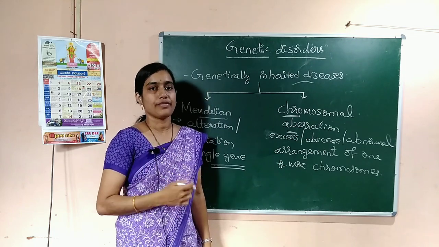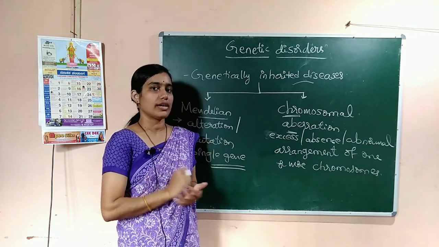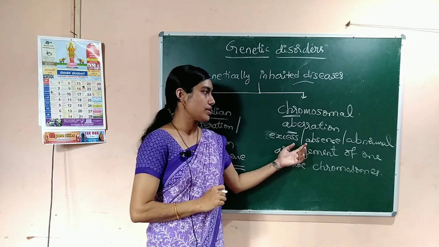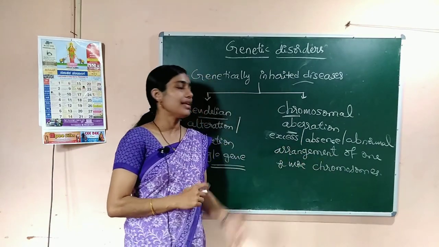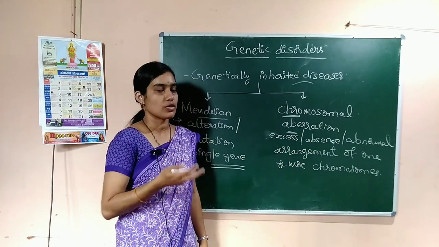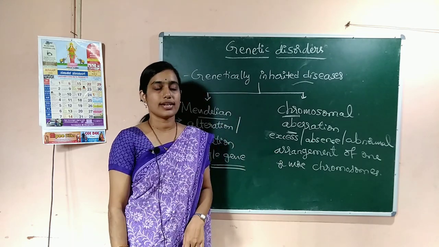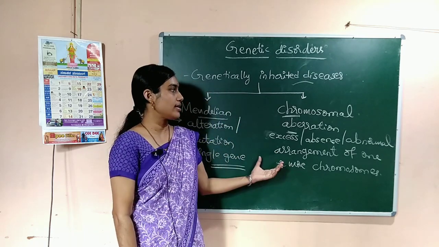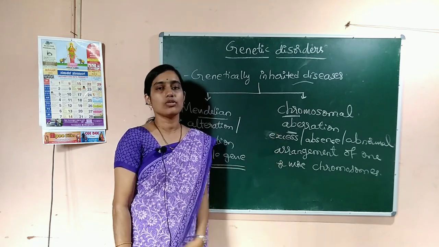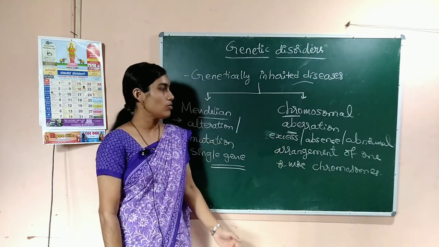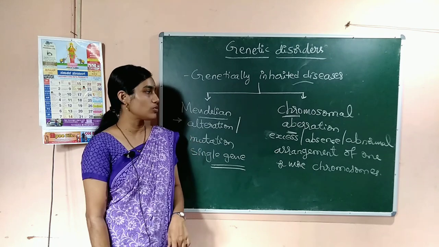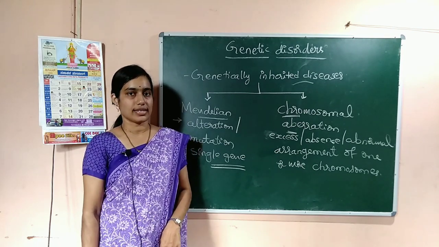So, the individual does not have the particular number of chromosomes. Absence of some chromosomes or abnormal arrangement of the chromosomes also results in genetically inherited diseases. Those inherited diseases are called chromosomal disorders or chromosomal aberrations or chromosomal abnormalities.